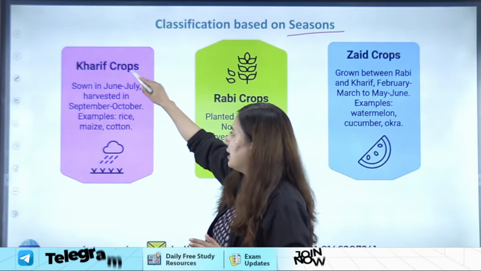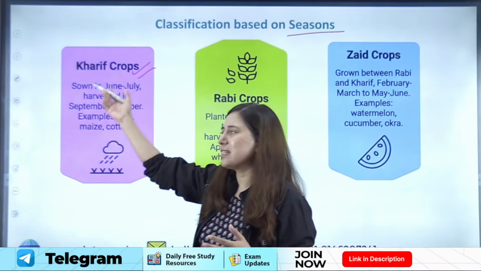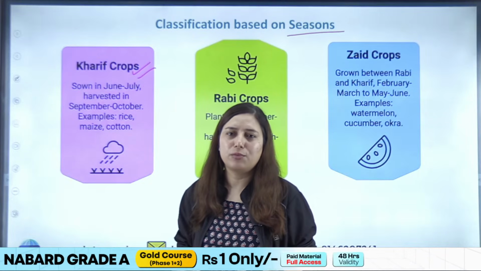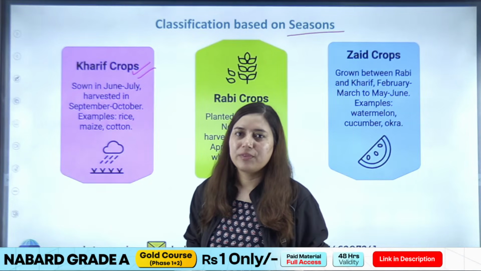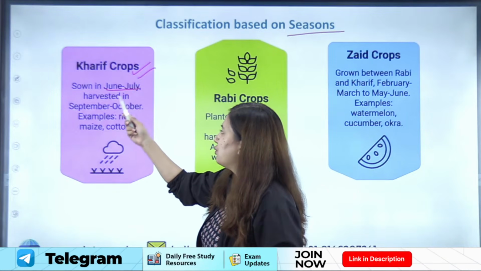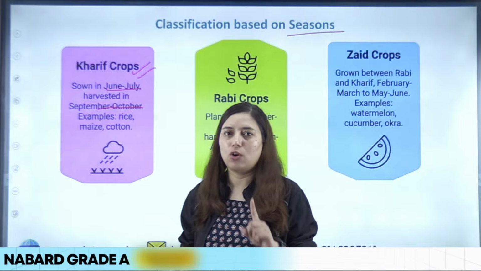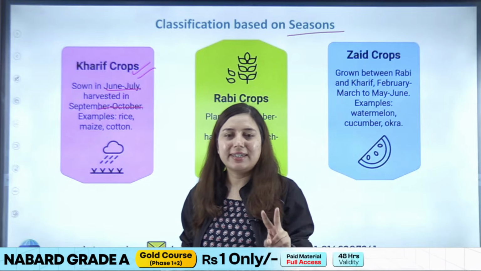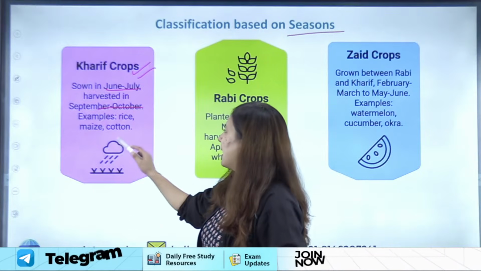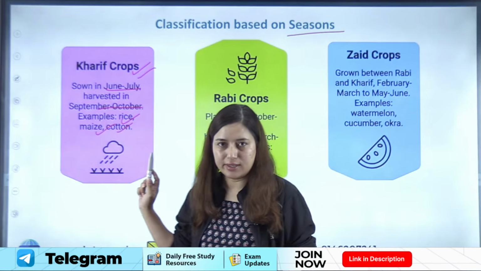So what is this Kharif season? Kharif season is basically your monsoon season, right? On the arrival of monsoon or before the arrival of monsoon, whatever crop you grow, that is a Kharif season crop, right? It is sown during June, July and harvested during September, October. Sowing time and harvesting time are very, very important along with the examples, right? Examples are rice, maize and cotton.